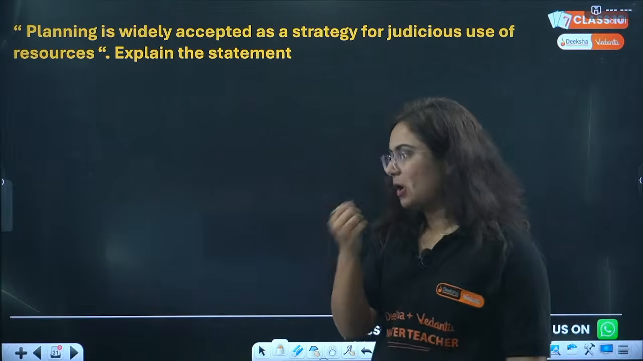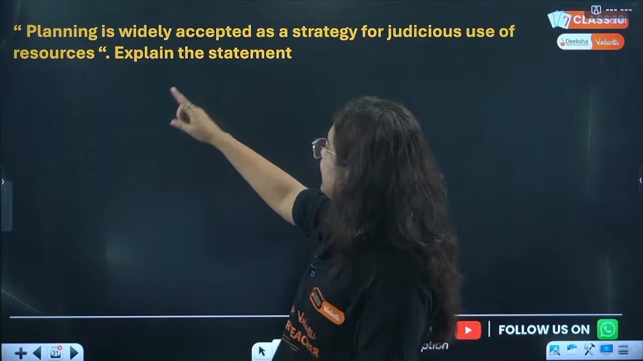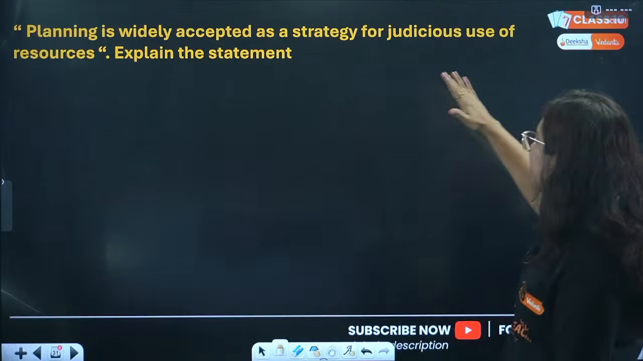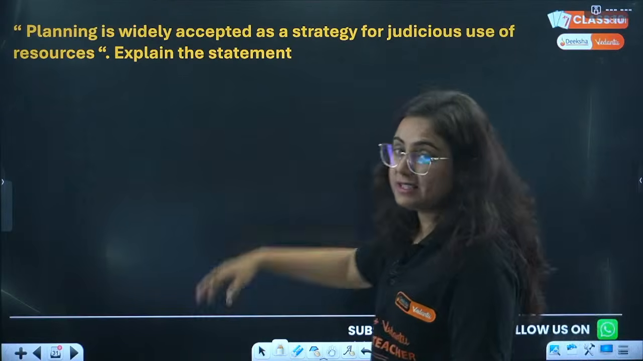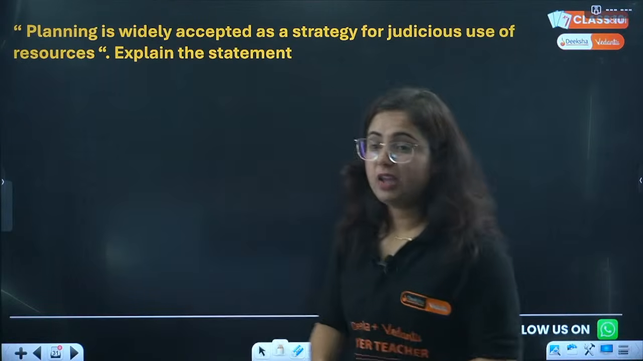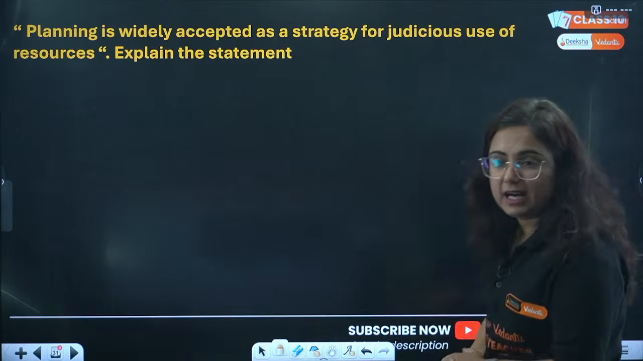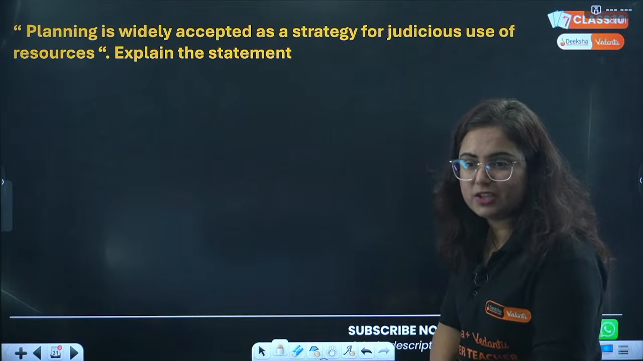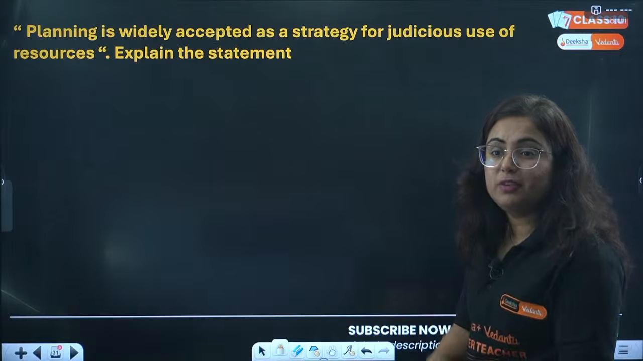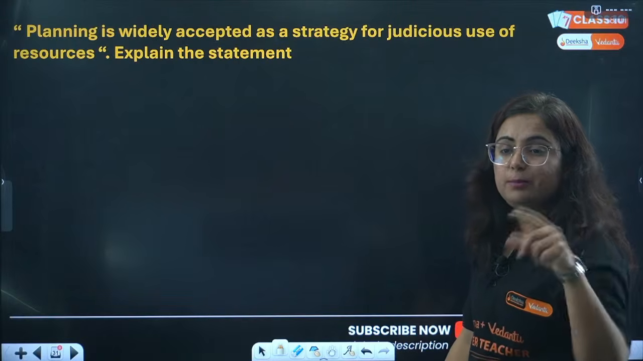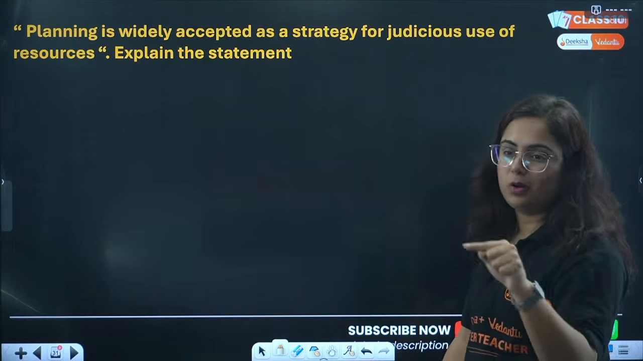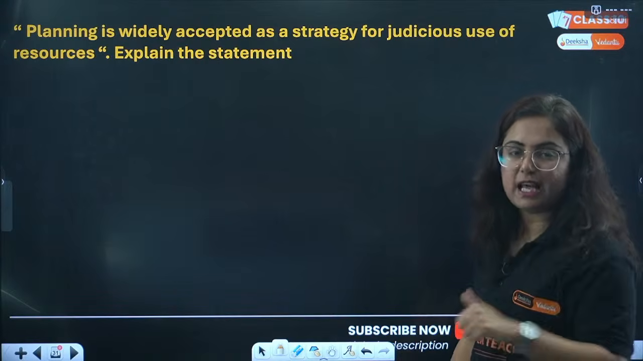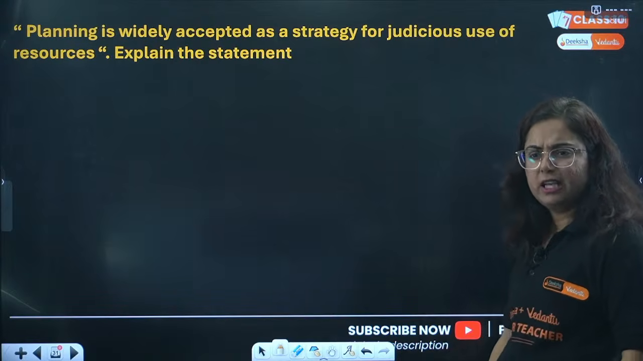Fast, quick. So here is a question: planning is widely accepted as a strategy for judicious use of resources. Explain this statement. Earth Summit, which location? Karthik, I'm talking about location. Okay, you are answering that it is Rio de Janeiro. Very good, in the country Brazil.